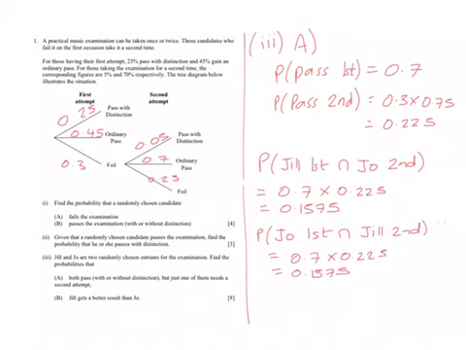We're then asked, what is the probability that both pass, but just one needs a second attempt? Well, if we look at these two options we've got here, these deal with them both passing. This one, they both pass, Jill's first, Joe's second. This one, they both pass, Joe's first, Jill's second. So to find the probability that both of them pass and only one of them needs a second attempt, we're quite simply just going to add those two together. So 0.1575 plus 0.1575 will give us 0.315.